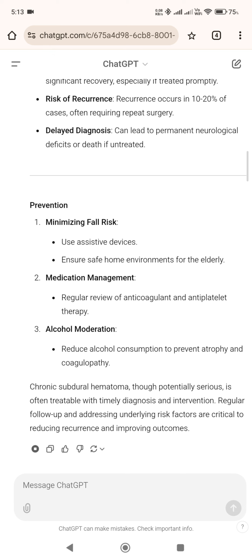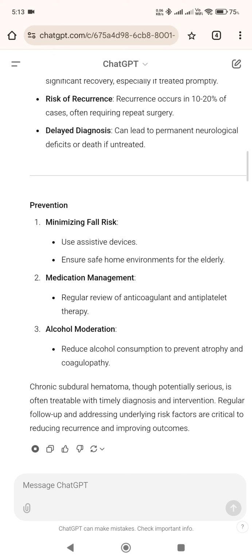Prevention. 1. Minimizing fall risk. Use assistive devices. Ensure safe home environments for the elderly. 2. Medication management. Regular review of anticoagulant and antiplatelet therapy. 3. Alcohol moderation. Reduce alcohol consumption to prevent atrophy and coagulopathy.